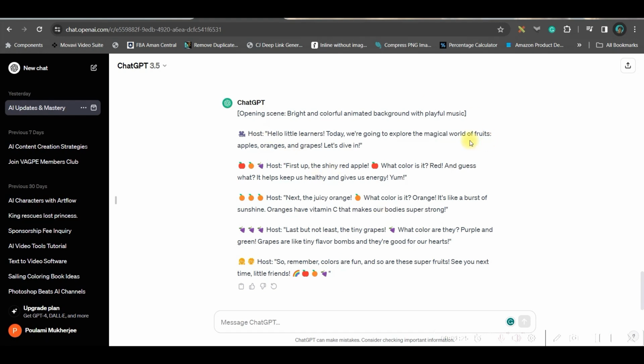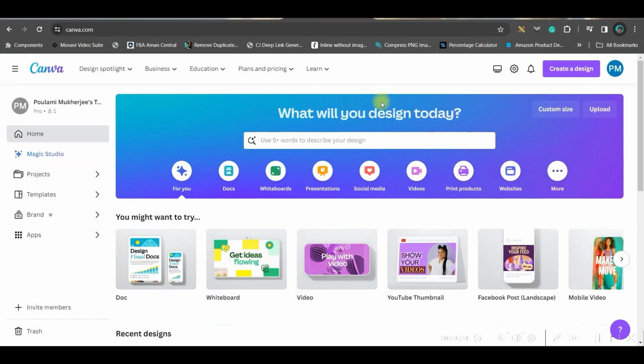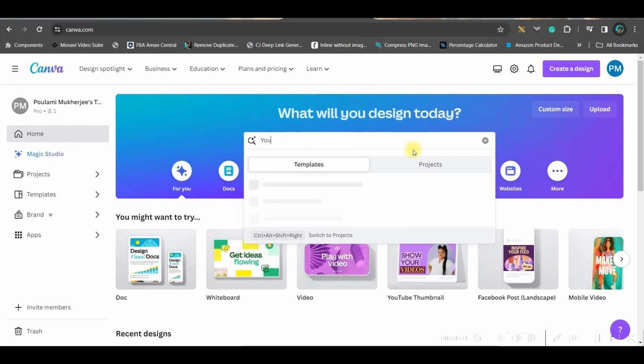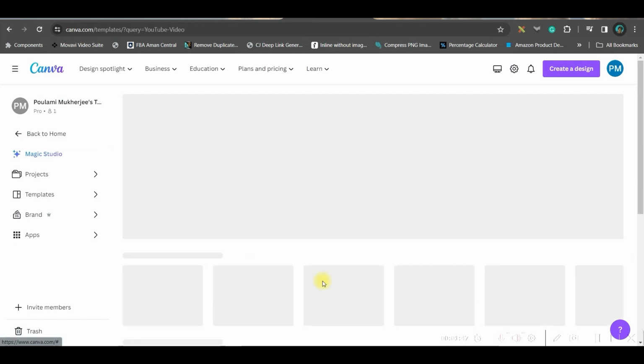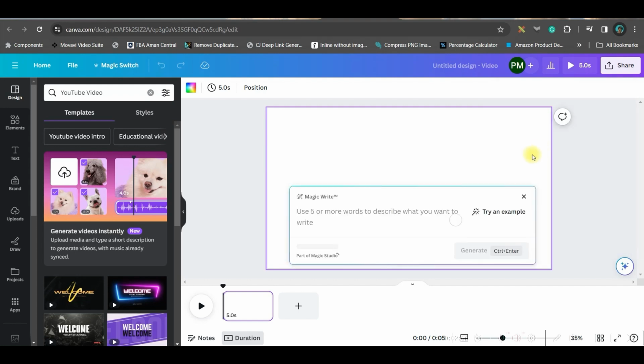I will show you another alternative to ChatGPT. Go to canva.com and open a new account with your Gmail or email account. Then from this search bar, you go to YouTube video and hit enter. Go to this blank template. Then come to this bottom right hand side Canva assistant and go for Magic Write. If you don't get it, you can also type Magic Write here.